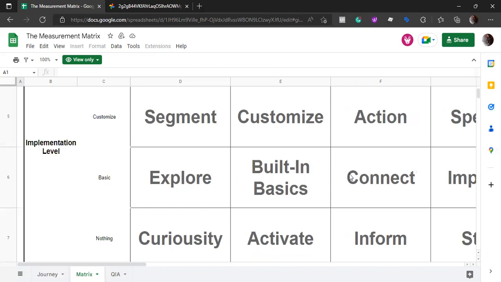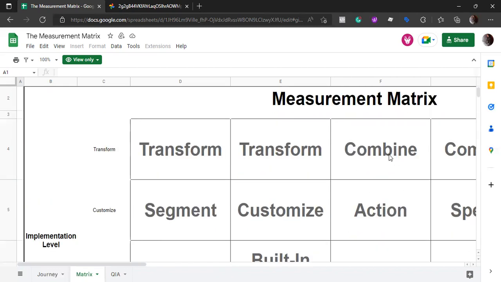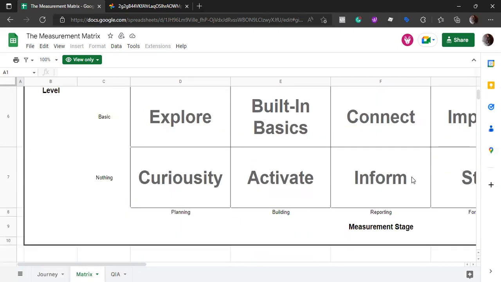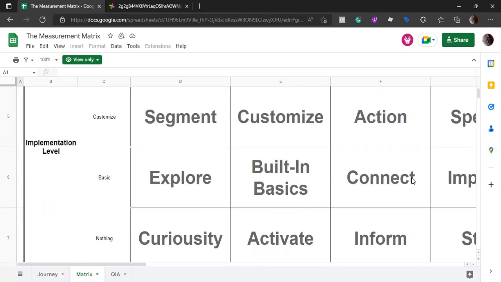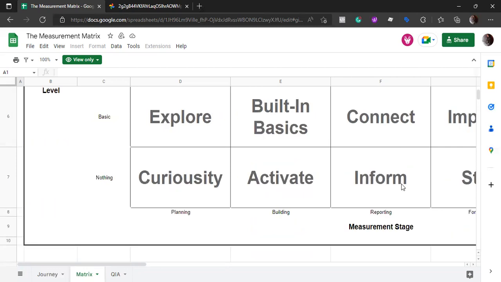So we have the informed phase, then we have connect, where we are trying to connect the dots, then the action, and then combine. So once again, the thing to remember here is that we should not try to skip the levels, because again, it will not be very useful and it can create confusion for us, which is not really what we want, right? So in this video, we discussed reporting in the measurement matrix. Thank you.